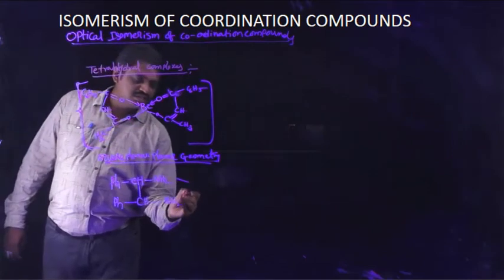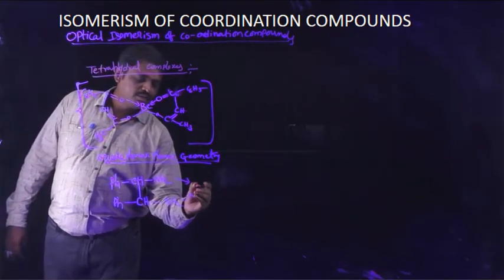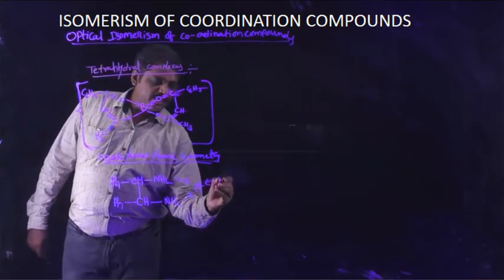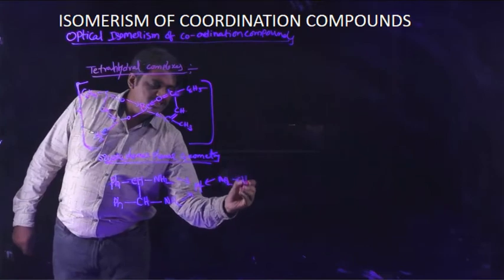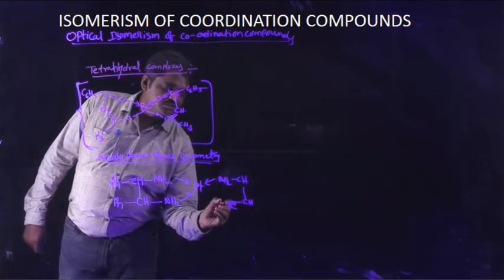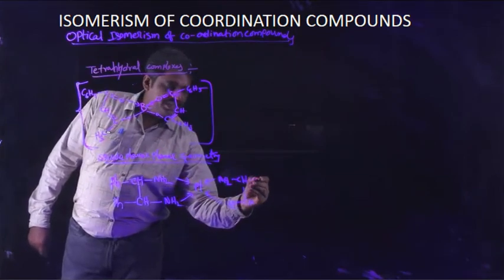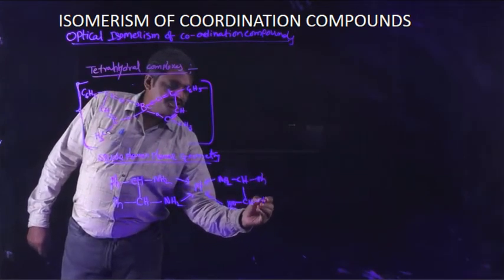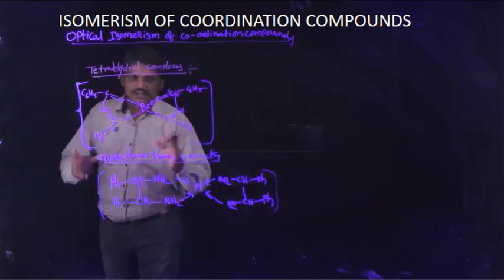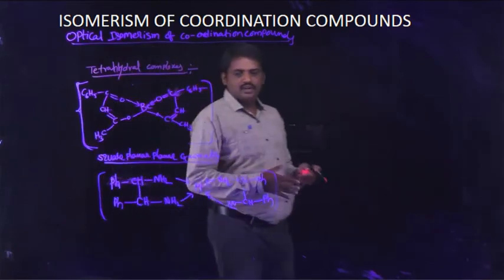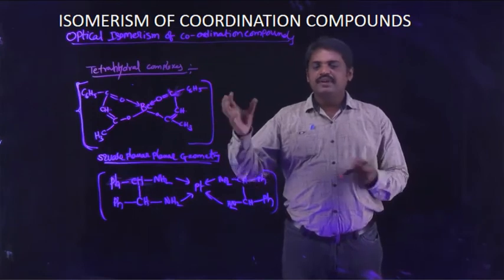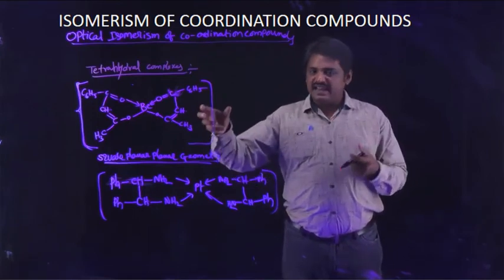This is a platinum complex, and the next one is NH2 CH CH NH2 with PH. These two structures are observed. This structure contains 4 donor sites, meaning 4 monodentate ligands are there.